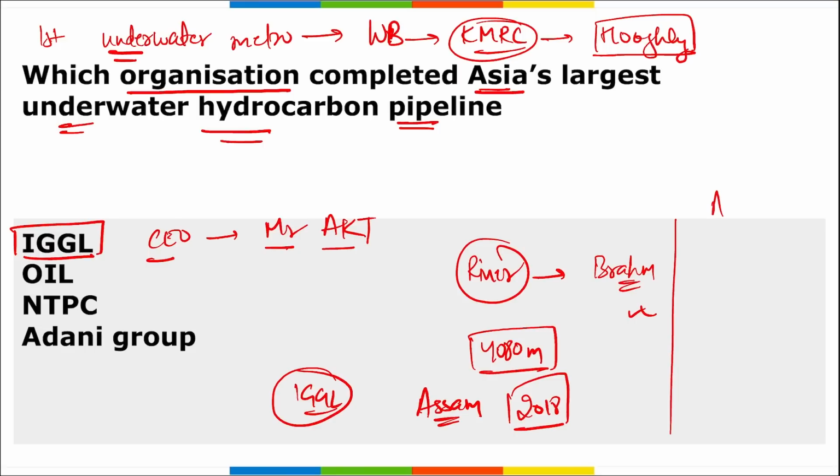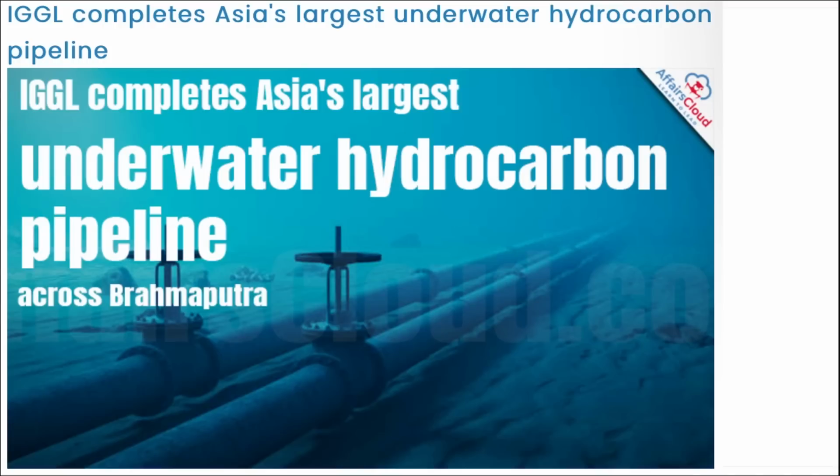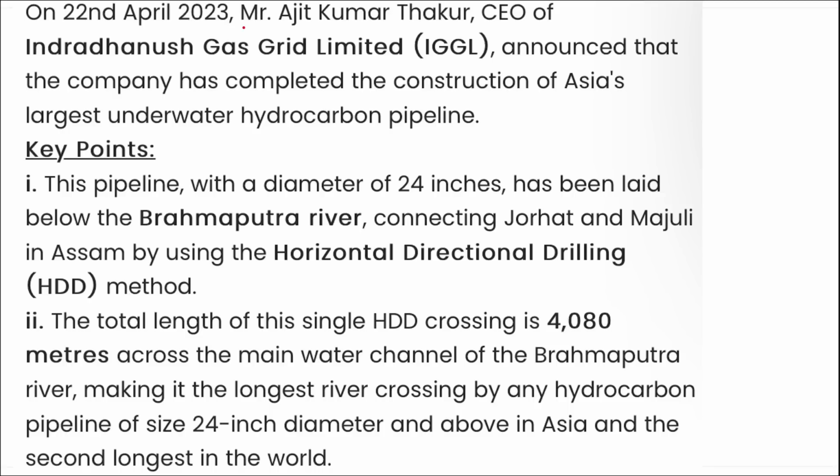Apart from this, if we are talking about Assam, if you remember, in Jorhat, Assam, India's first pure green hydrogen making plant was also set up by Oil India Limited. Next, you can see IGGL completed Asia's largest underwater hydrocarbon pipeline, under the river Brahmaputra, in Assam. And Mr. Ajit Kumar Thakur is the CEO of IGGL, and IGGL is your Indradhanush Gas Grid Limited.